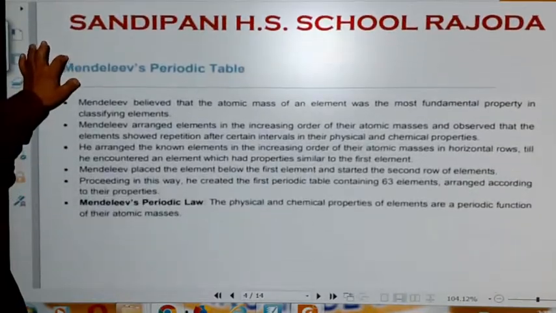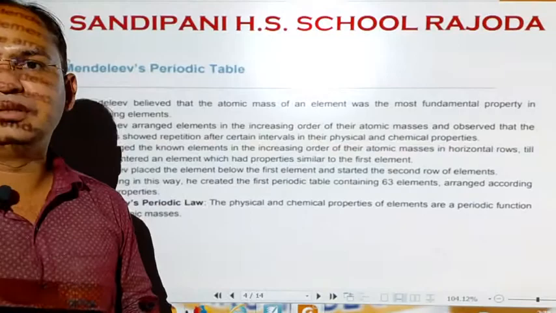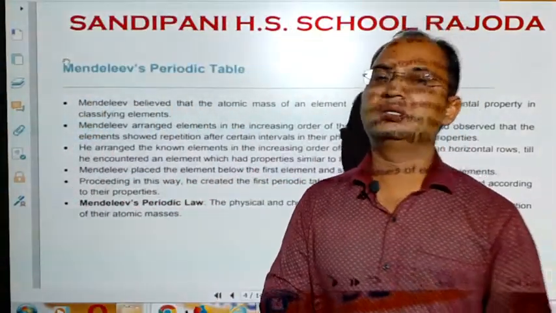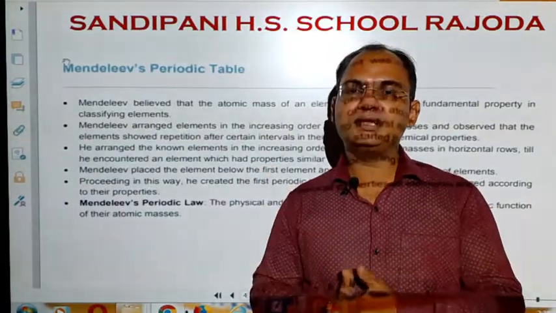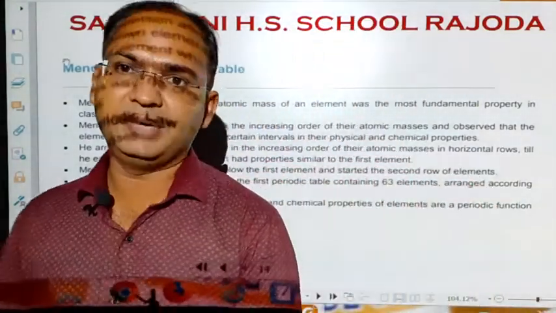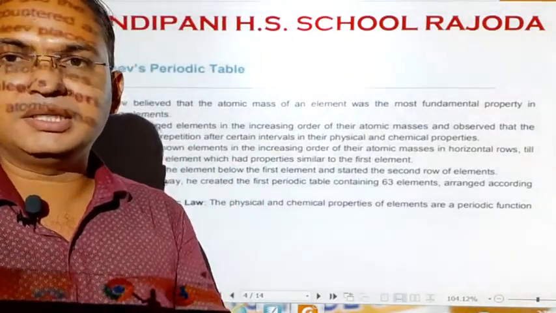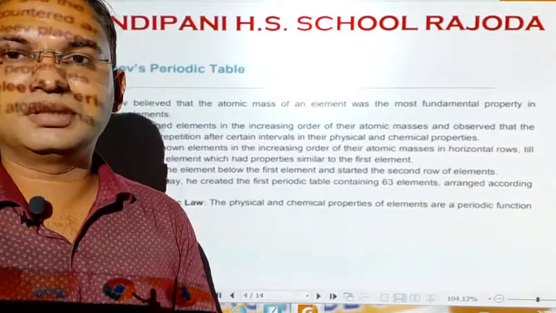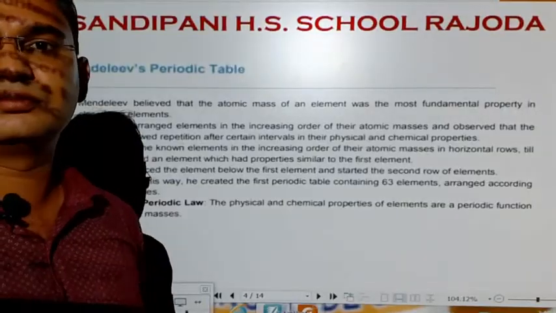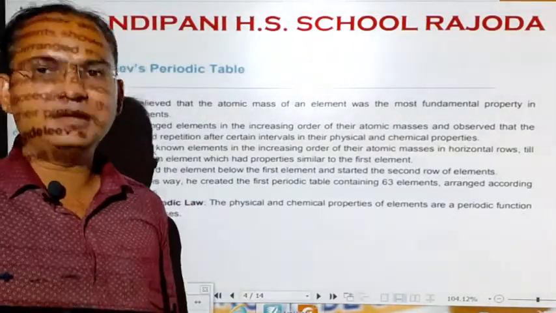Now, see the classification by another scientist known as Mendeleev. Mendeleev also proposed a new way of classification, called Mendeleev's periodic table. Mendeleev formed a periodic table in which he arranged the elements according to their atomic masses. Let us see how Mendeleev arranged the elements.